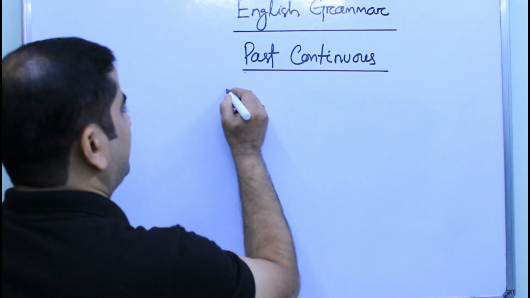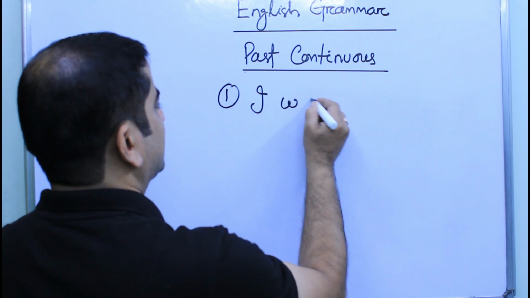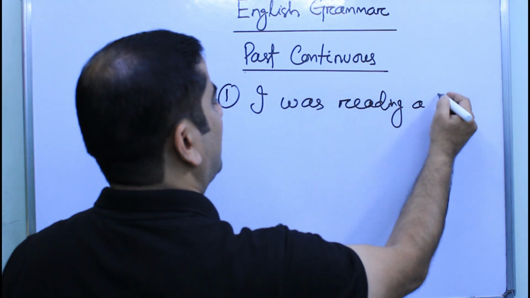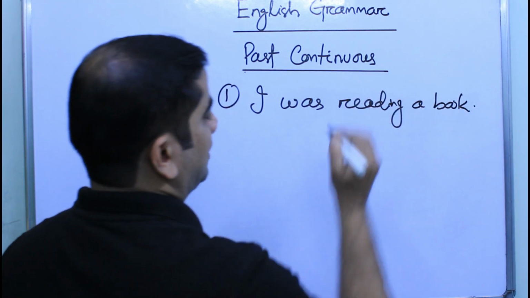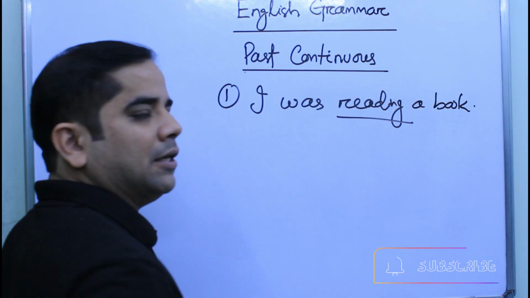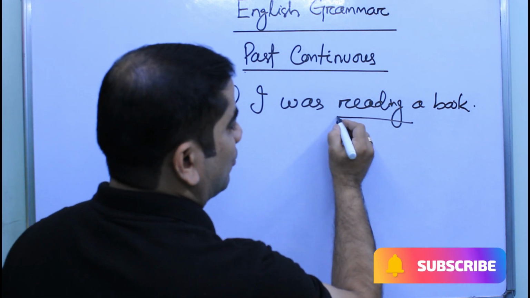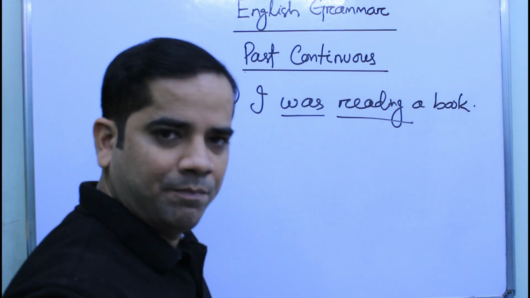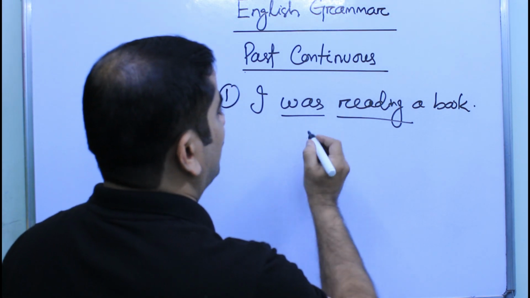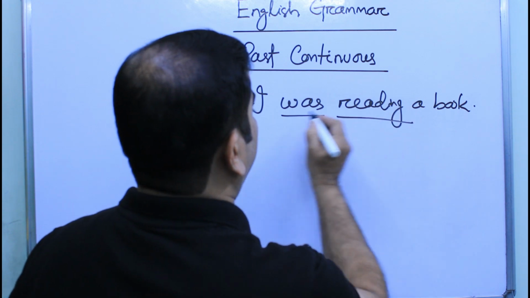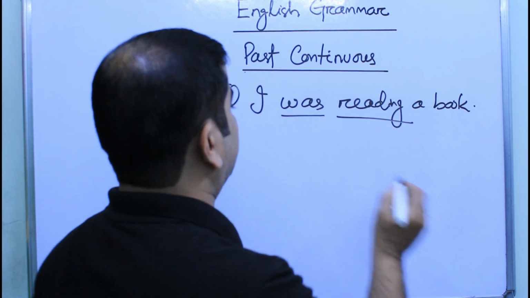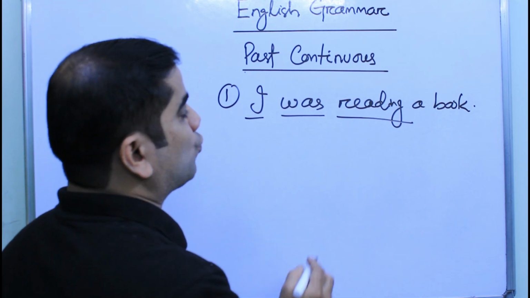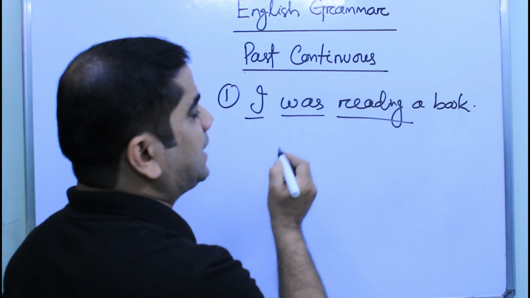For example, I was reading a book. Fine. So here reading is read plus ing. This is the main verb, but was is the helping verb. That means when we say was reading, we can clearly understand that this is past continuous form. And I is singular, so we have used was with I.